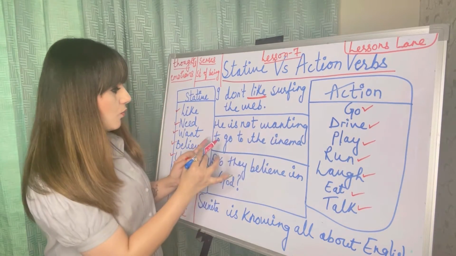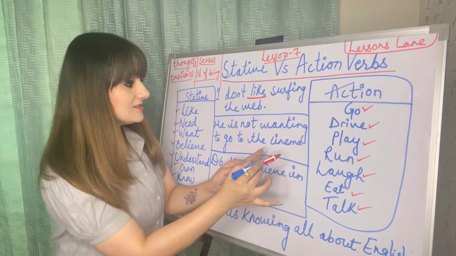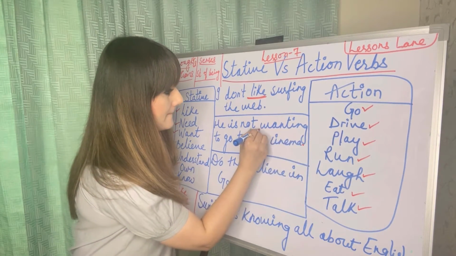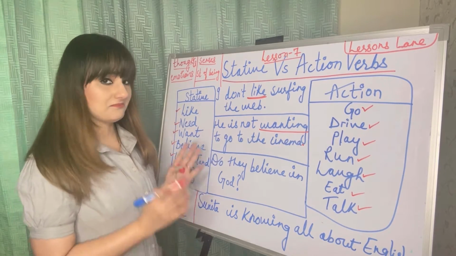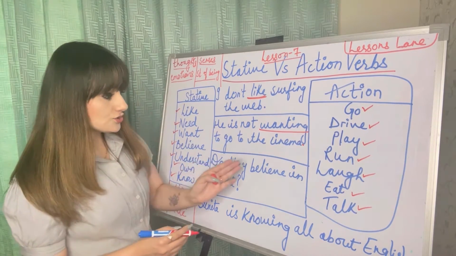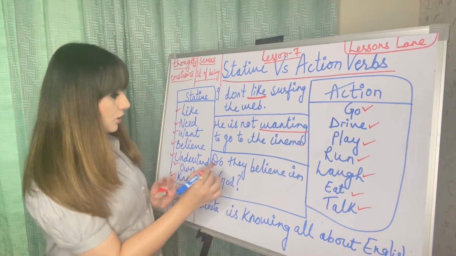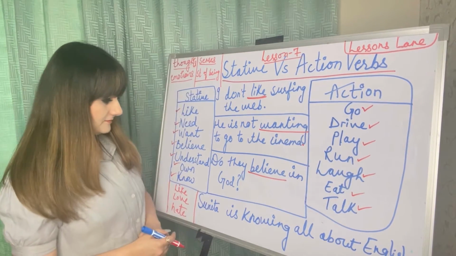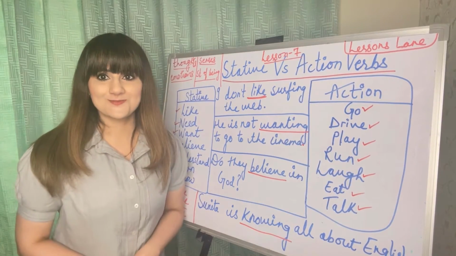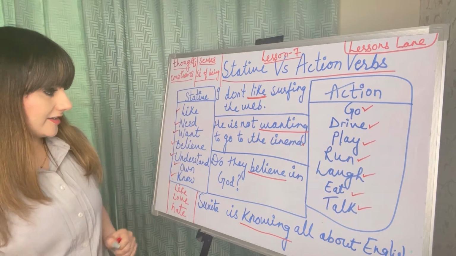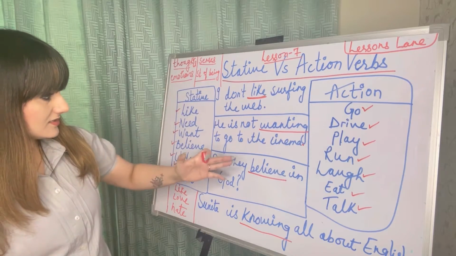He's not wanting to go to the cinema. Do they believe in God? Sunita is knowing all about English. These all use stative verbs.